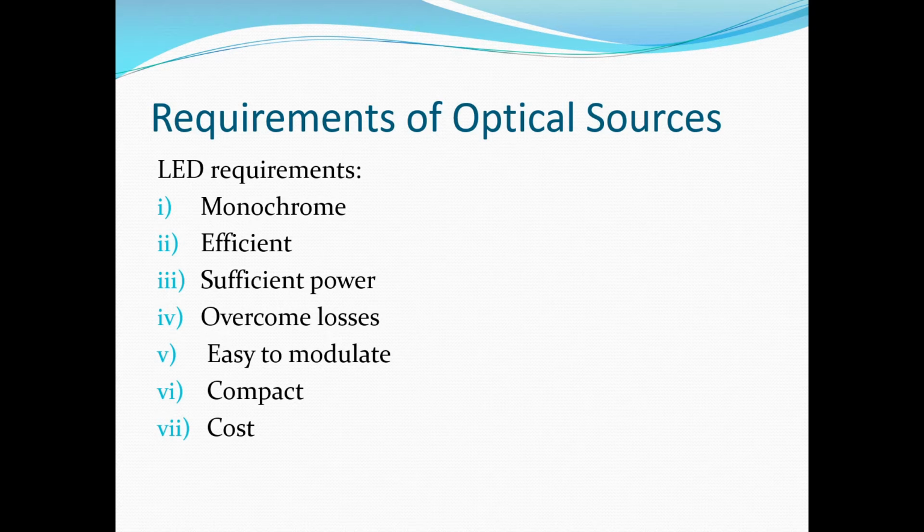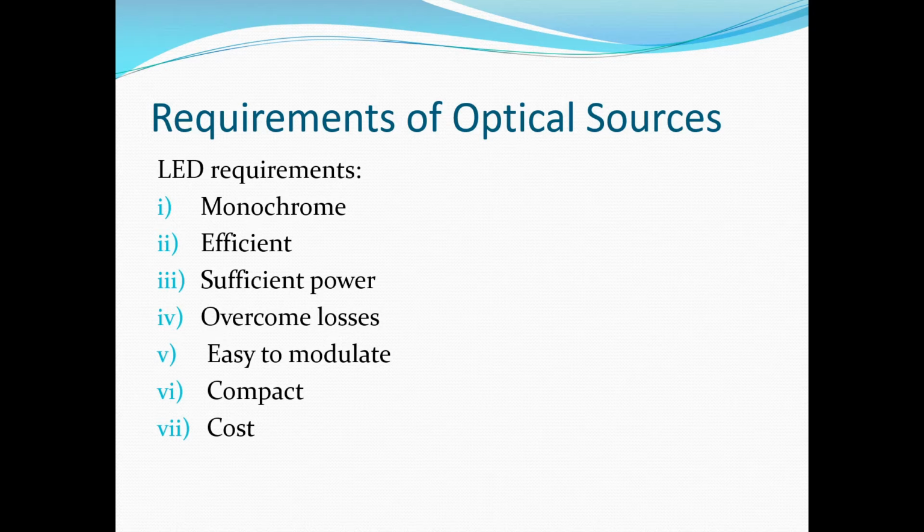Now, what are the requirements of light sources or optical sources? The emitted light must be monochromatic, that is of single frequency. The frequency or wavelength of the transmitted light should be such that it can efficiently propagate down the optical cable. Third requirement is they should produce a sufficient power to ensure a low distortion in the transmitted light signal. Fourth requirement, they should produce a high intensity light output. This is necessary to transmit sufficient energy so as to overcome the losses in the transmission.